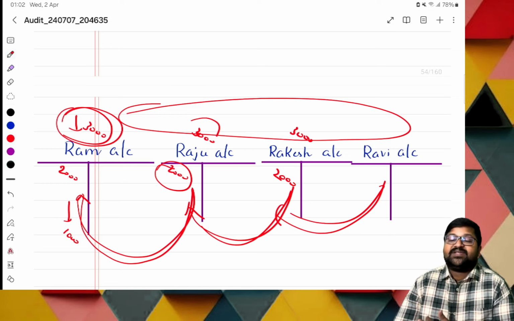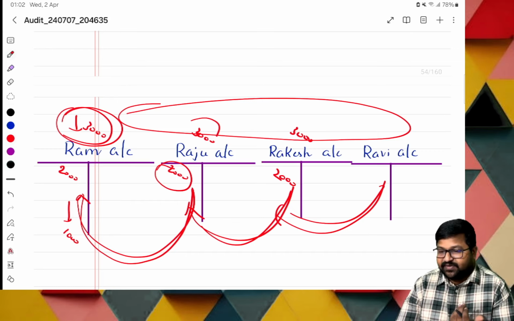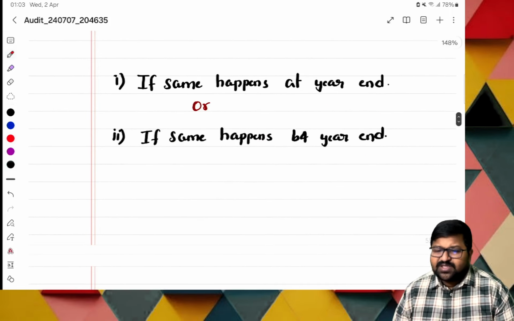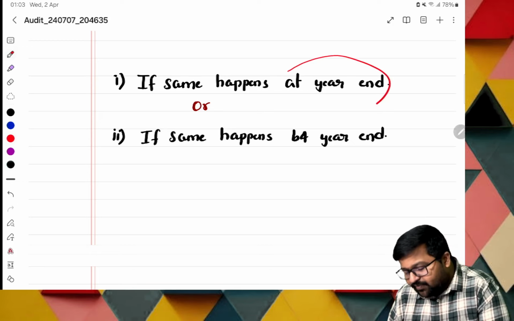So these are the basic fundamentals which I am giving you clarity on from the starting stage itself. In the future, when we are going through these concepts, I will not repeat these things again and again. Okay. Next. Sir, if teeming and lading happens at the year end, what will happen?